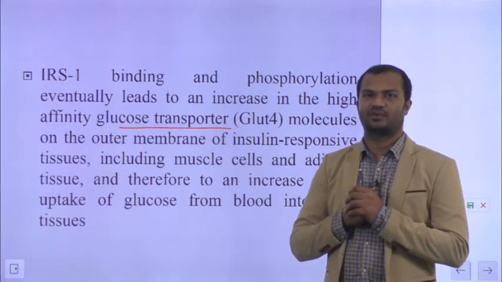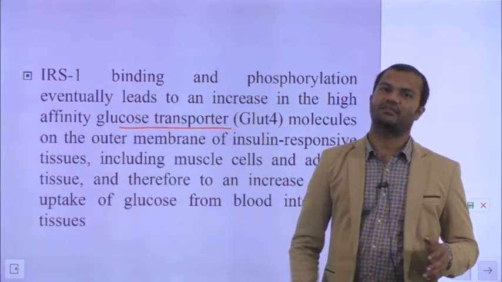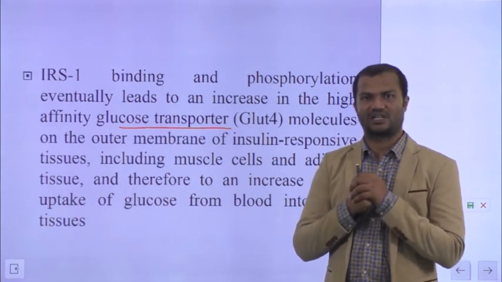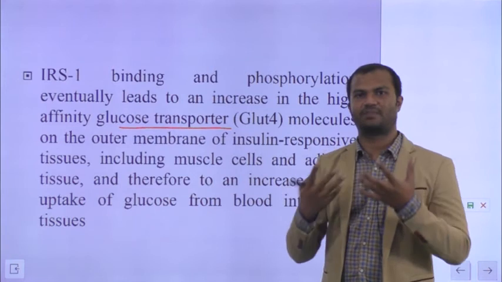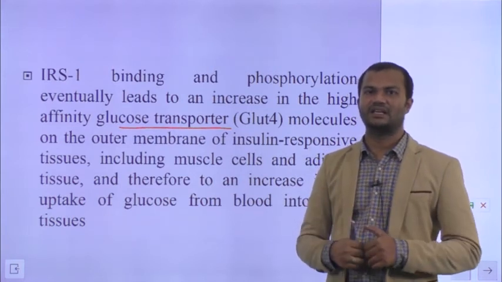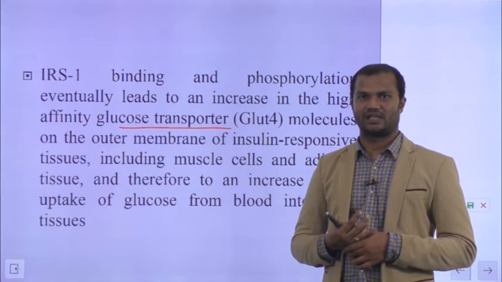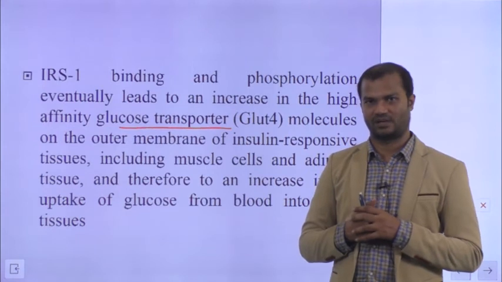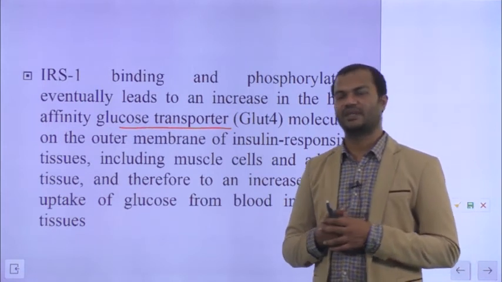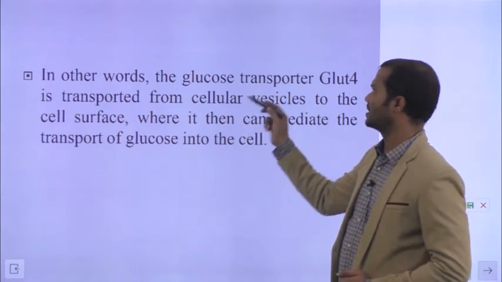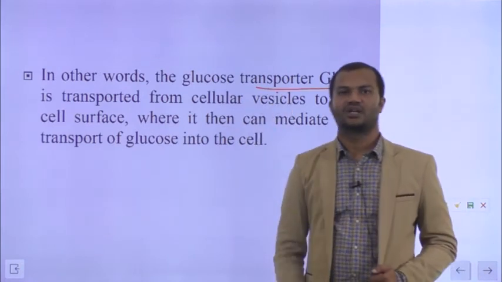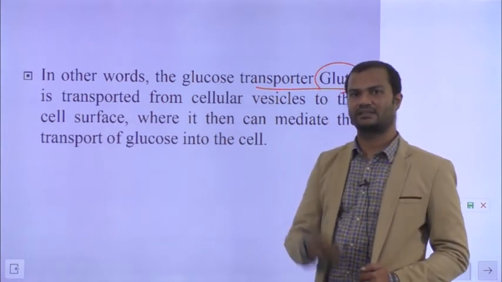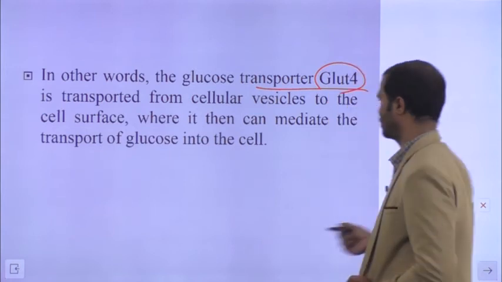Once the glucose transporter gets activated, the cell membrane gets studded with glucose transporters. These glucose transporters take up the glucose from the blood into the cell and convert it into glycogen. So binding of insulin will lead to an increase in the number of glucose transporters, and glucose transporters will reduce the blood glucose. In other words, when insulin binds, it leads to an increase in the glucose transporter, also called the GLUT4 transporter, on the cell membrane, which will transport the glucose into the cell.